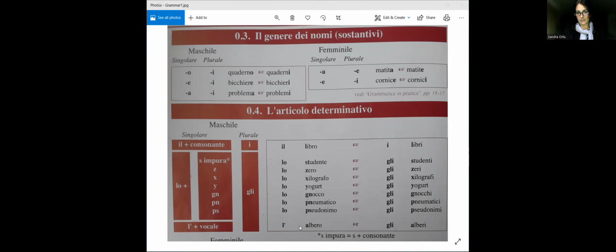In this case, that's when we drop the O, we have l'albero. However, the plural is gli, which ends with a vowel, and it is used in front of words that start with a vowel. Why? Well, there is a why, but there isn't necessarily a because. Basically, that's how it is. And as we are on the subject, there isn't always a reason for things. Sometimes there is a reason, other times there isn't one.